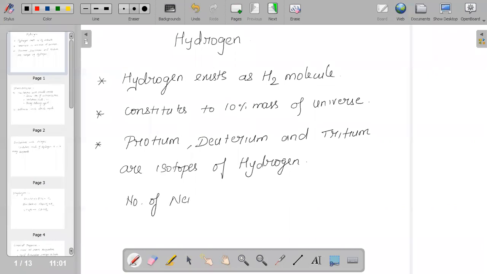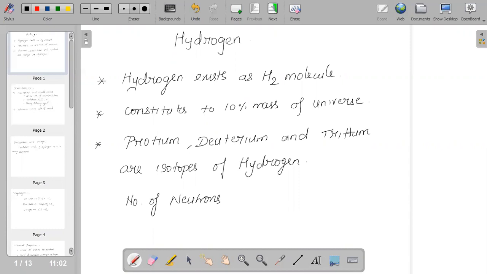Isotopes differ in the total number of neutrons. Hence when we compare protium, deuterium, and tritium, protium has no neutron, deuterium has 1, and tritium has 2 neutrons. So it is the first element in the periodic table.